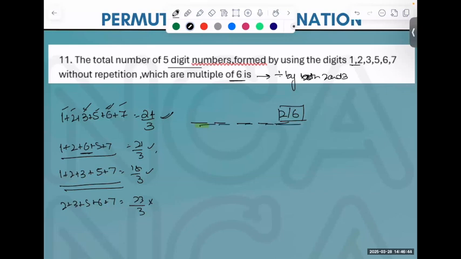Now, let's look at this combination. We need to make what? A 5-digit number. So 2 and 6 can come in the last place. There are only 2 ways of filling it. Next, 4, next 3, next 2, next 1. Yes or no? Because I can only take this for making it divisible. I'm not taking 5 because there's no point in taking it.